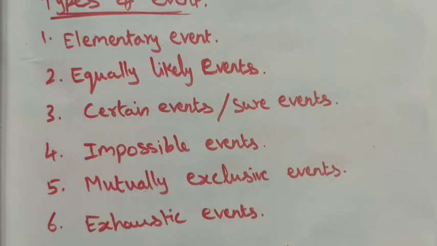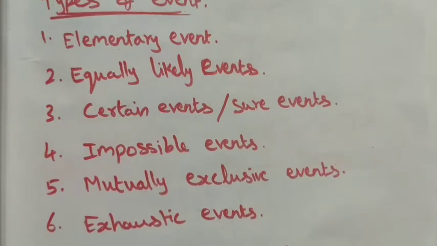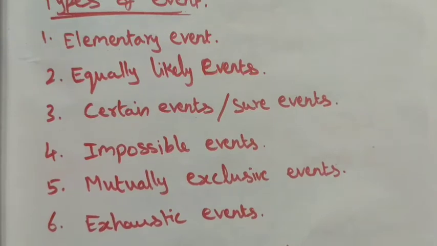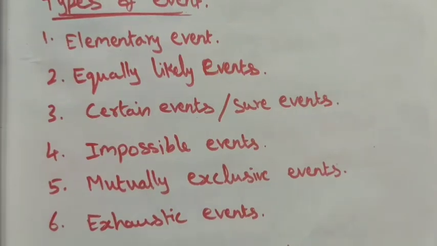Equally likely events means all the experiments have equal chances to get the result. That is 50-50, that is 50% of success and 50% of failure. These are the equally likely events. So it contains equal chance to all the events.